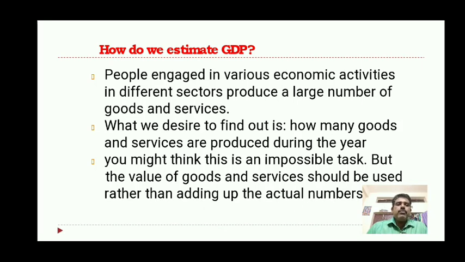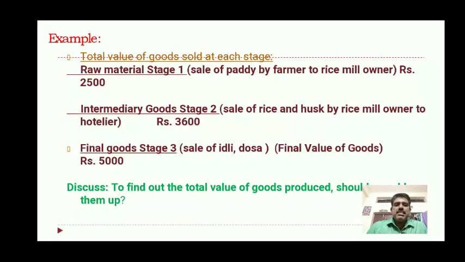What we desire to find out is how many goods and services are produced during the year. You might think this is an impossible task, but the value of the goods and services should be used rather than adding up the actual numbers. That means we are concerned only with final goods in GDP. We will take one small example here.